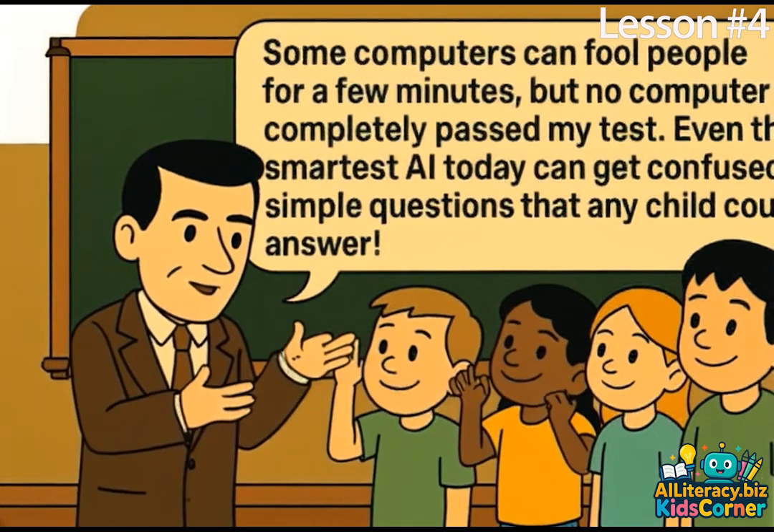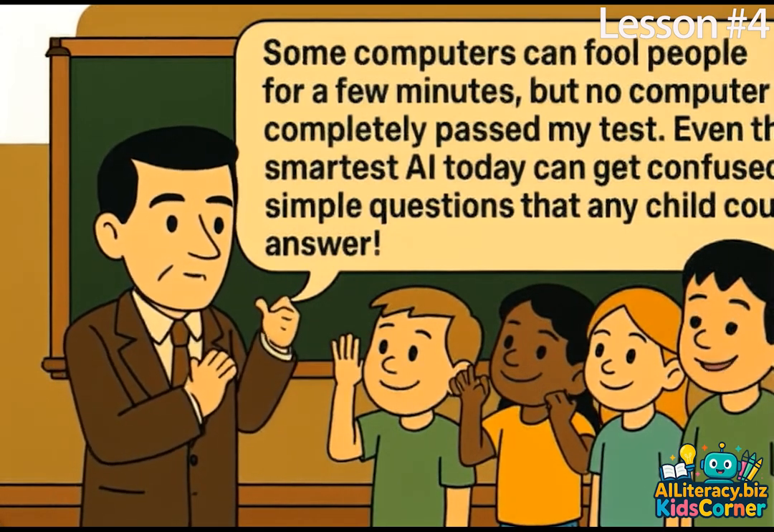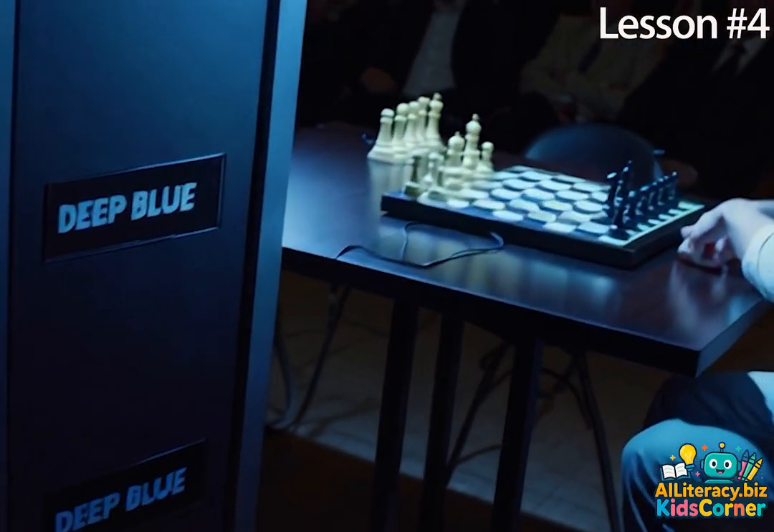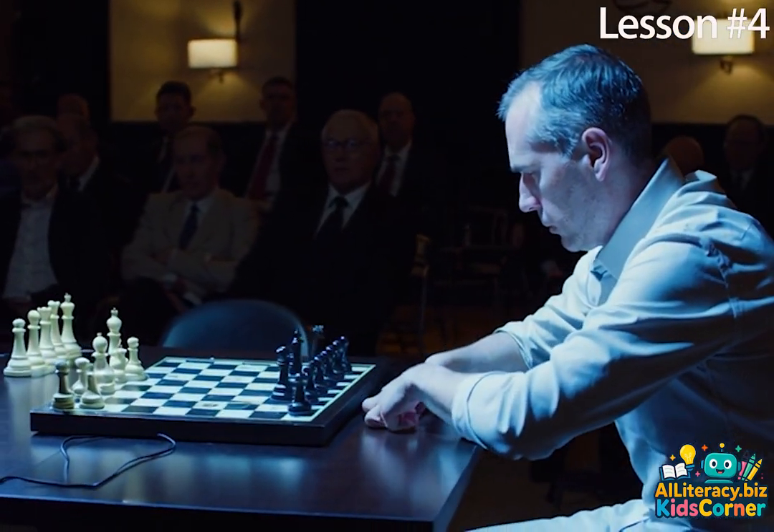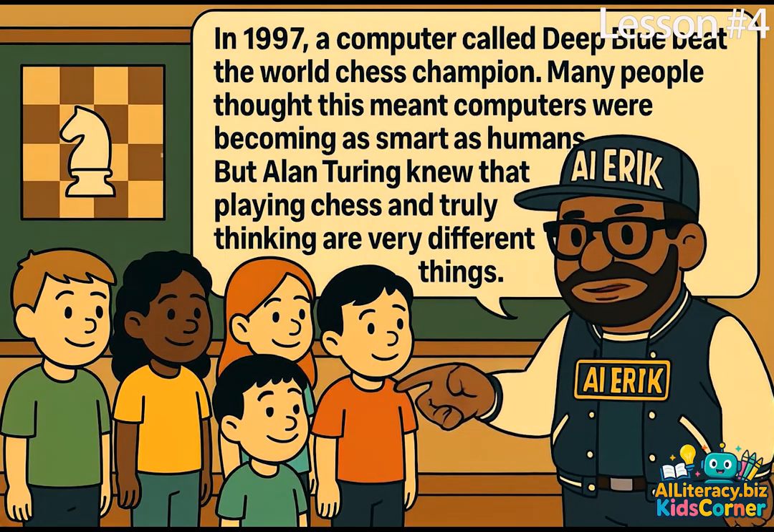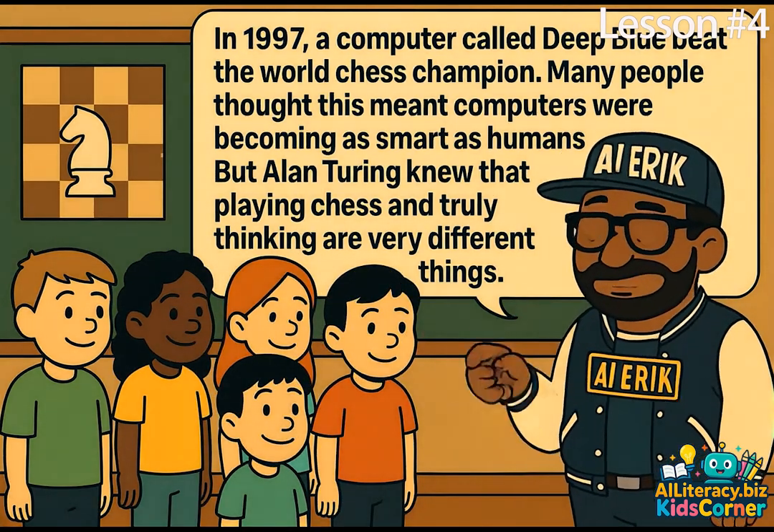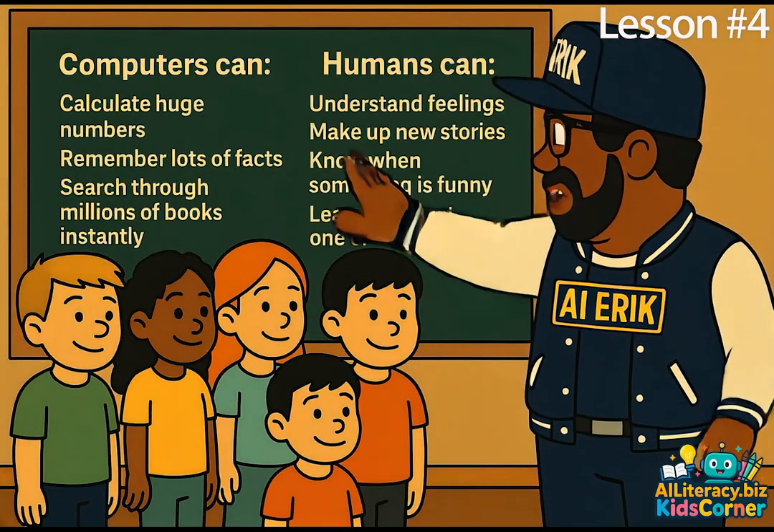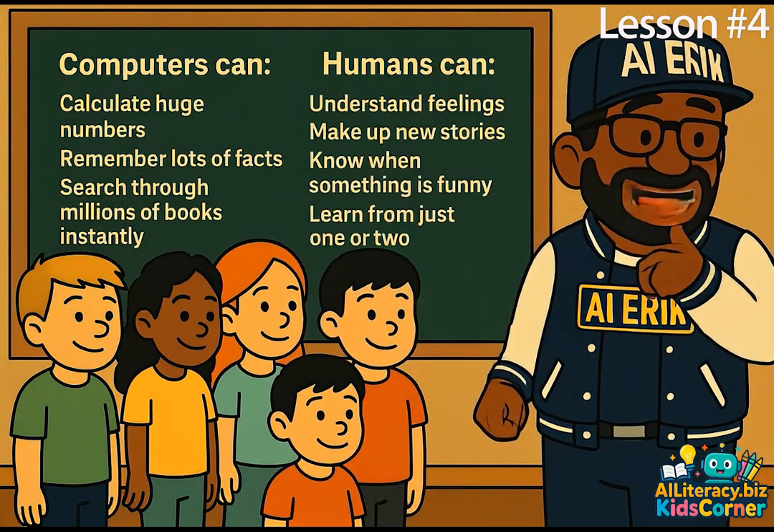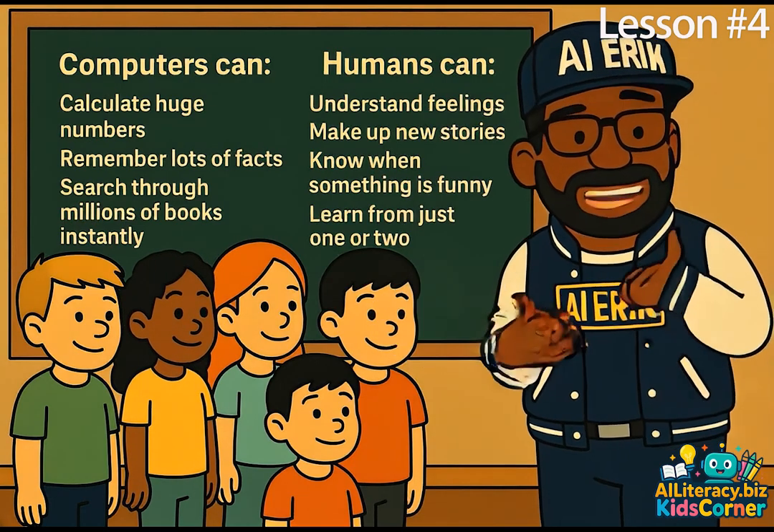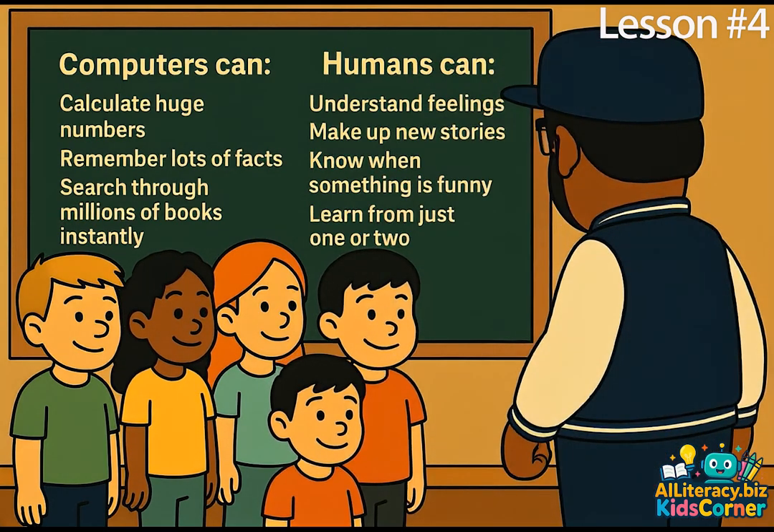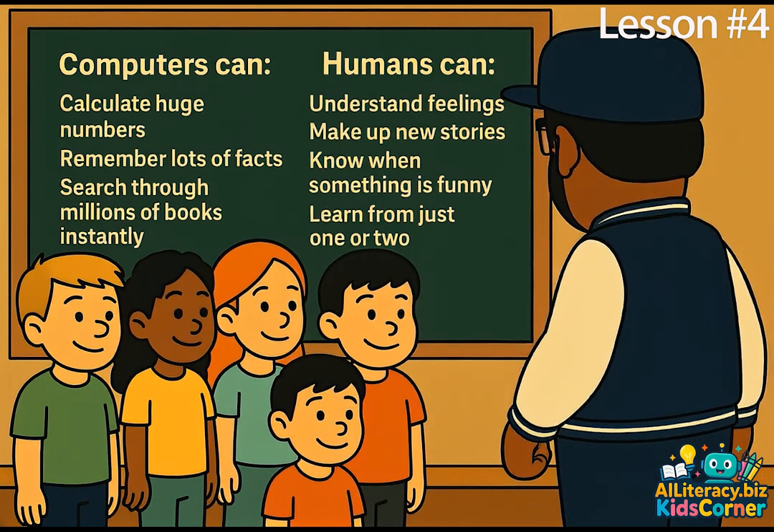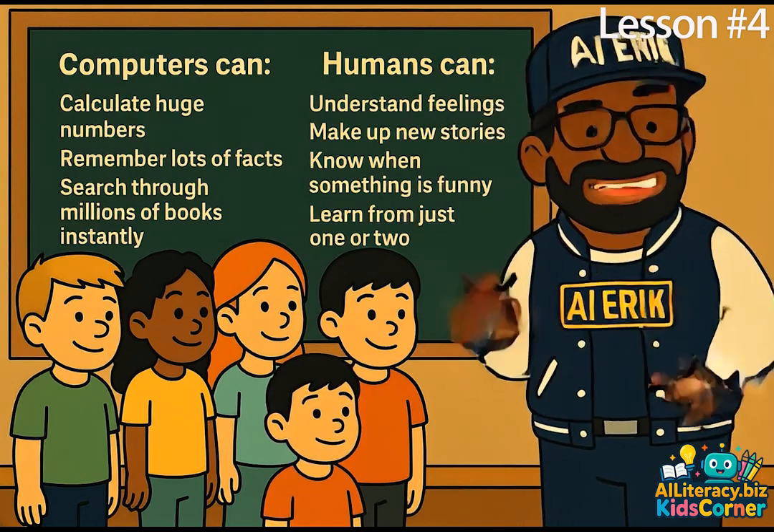Even the smartest AI today can get confused by simple questions that any child could answer. In 1997, a computer called Deep Blue beat the world chess champion. Many people thought this meant computers were becoming as smart as humans. But Alan Turing knew that playing chess and truly thinking are very different things. Computers can calculate huge numbers, remember lots of facts, search through millions of books instantly. Humans can understand feelings, make up new stories, know when something is funny, learn from just one or two examples.